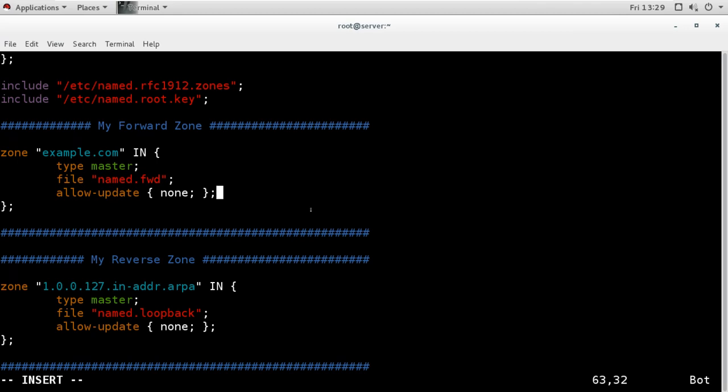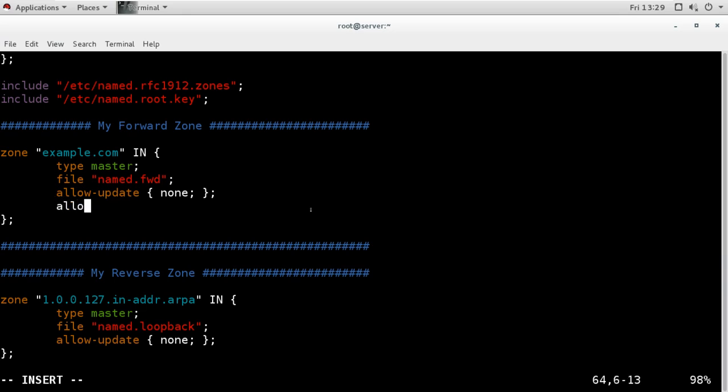Next I have to add one more option here, allow query. We have already added allow query for the DNS server, but especially for this zone I have to add allow query again.